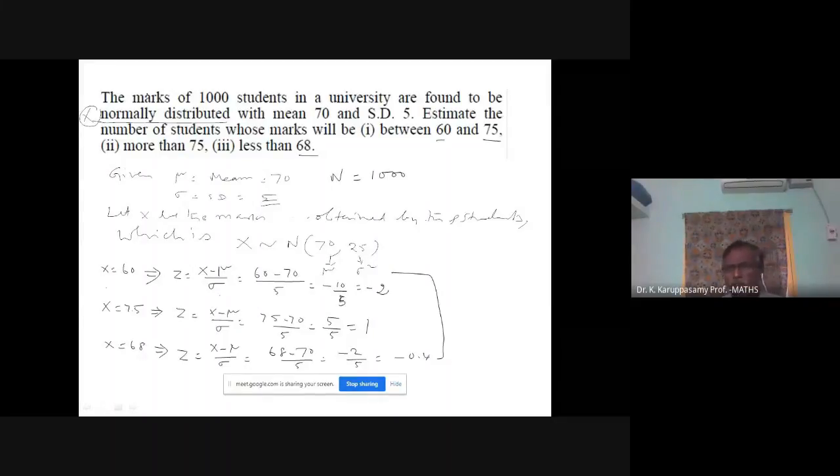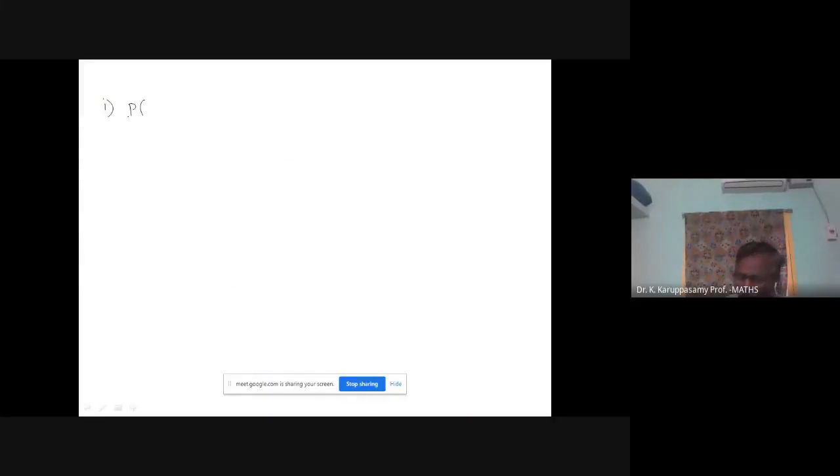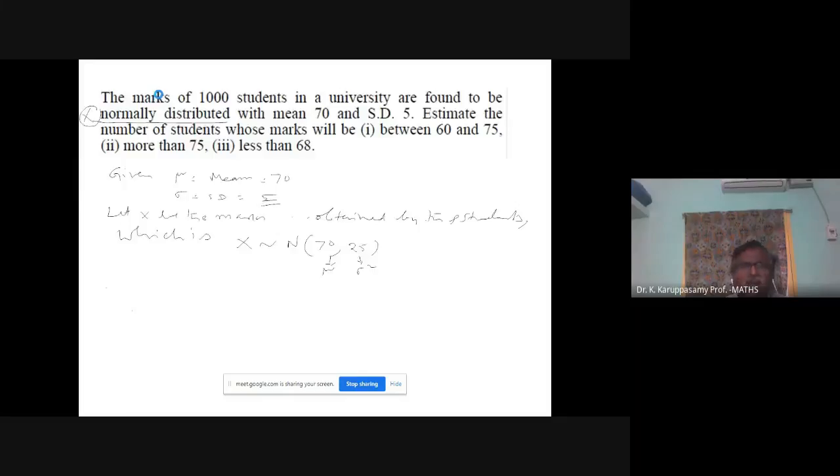So the marks between 60 and 75 means we can include 60, include 75, or exclude both. Both are the same.